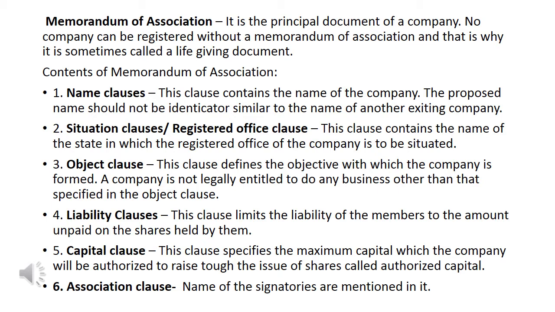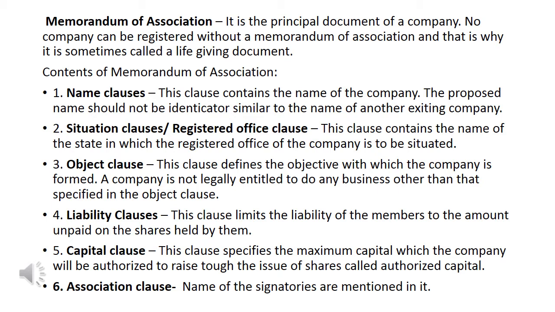Now, what is written in memorandum of association, that is, what is the content of memorandum of association? There are mainly 6 things which are written in memorandum of association, and I would like to tell you that this memorandum of association is a document which is open to the public, which means we can also see any company's memorandum. Now, what is written?